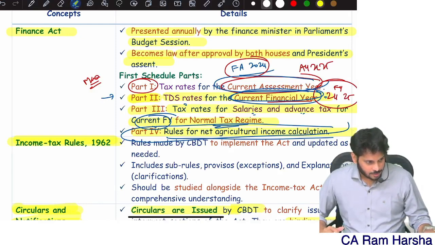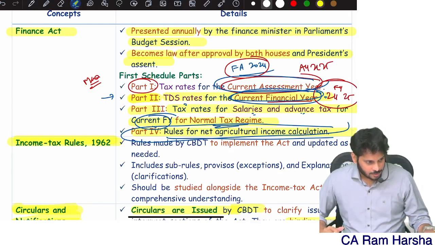So what are the rates of tax, and for whom? Individual, HUF, AOP, BOI, AJP. What is not covered here? Firms are not covered. Generally, firm means what? Organization, that's the dictionary meaning. But in income tax, firm means only partnership firm and LLP. Generally, firm means anything. A sole proprietor is also a firm. A company is also a firm. AOP is a firm.